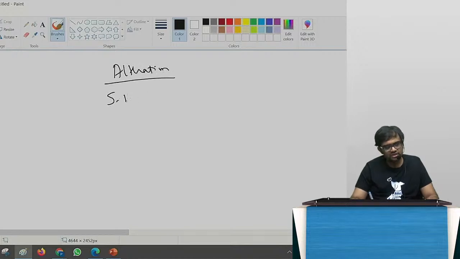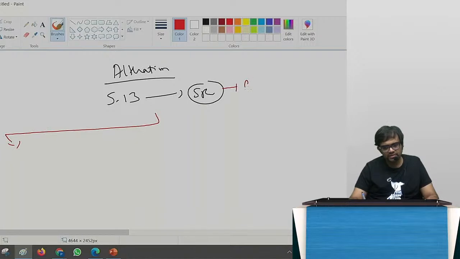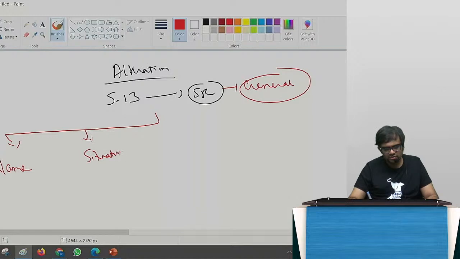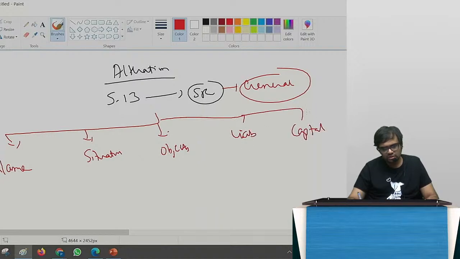As per section 13, it says special resolution is required. But I am saying there are various clauses. This is like a general statement. But there are various clauses. You have the name clause, we just discussed. You have the situation clause. You have the objects clause. You have the liability clause. You have the capital clause. And you have the association clause.